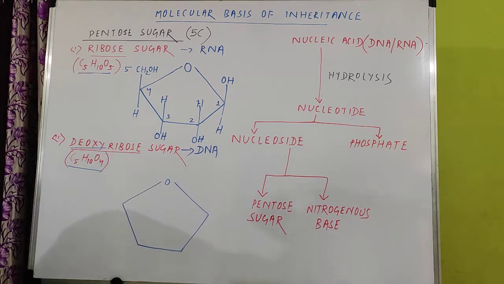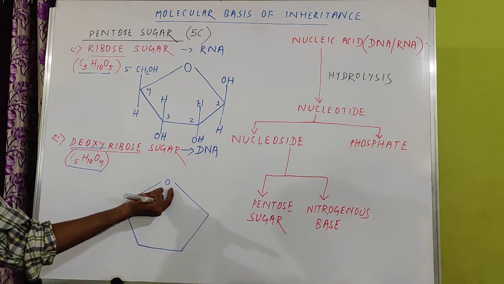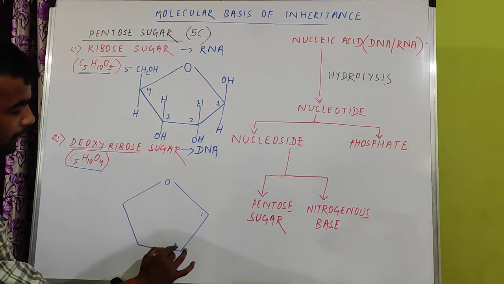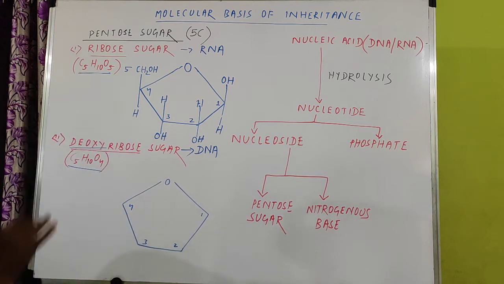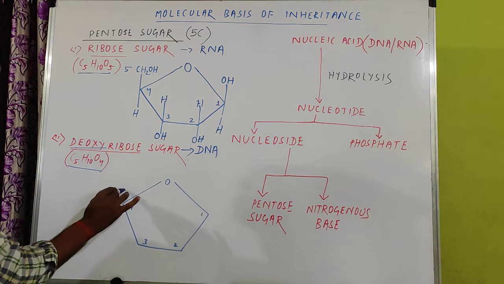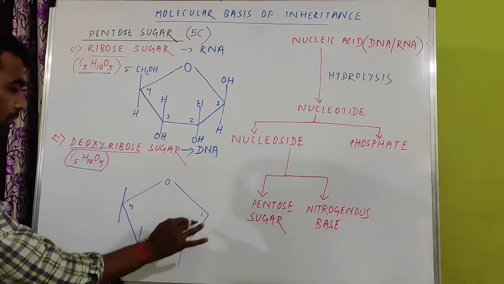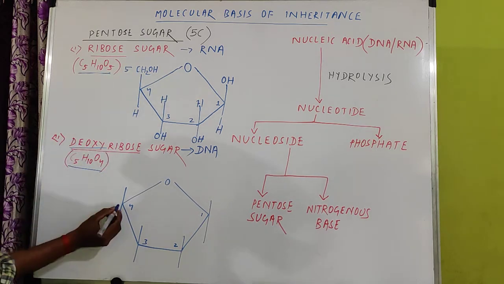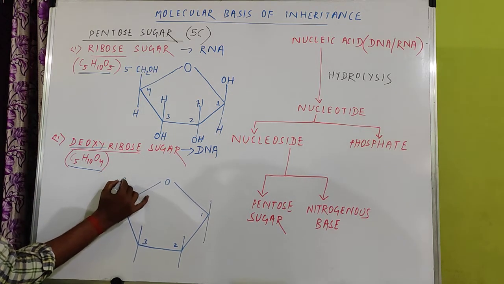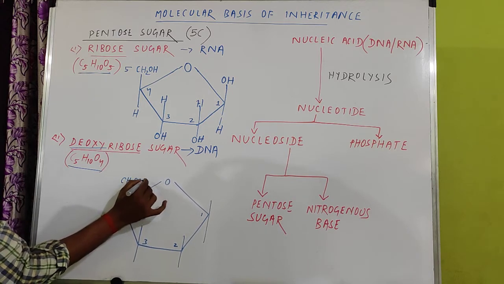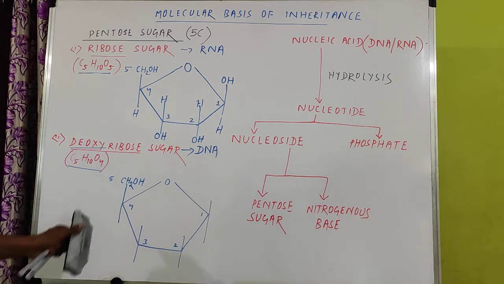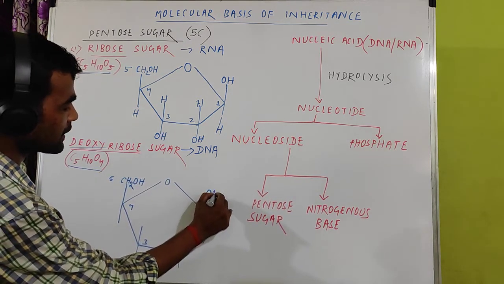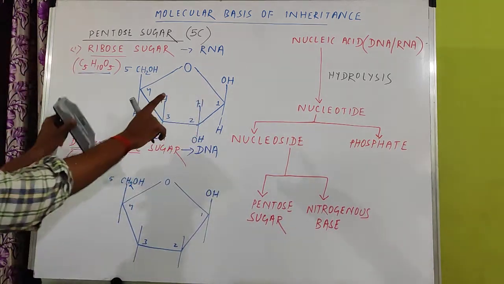This is the ring. Oxygen is given to the top. And this is number 1 carbon, number 2 carbon, number 3 carbon, number 4 carbon. And already I had told you, the 5th carbon is above. You have to give these bonds to each carbon. So this is 4. Above the 4, what do you find? Here you find CH2OH. This is number 5 carbon. Opposite of number 5, this is number 1 carbon. The upper side contains OH. You can find the same, copy paste.